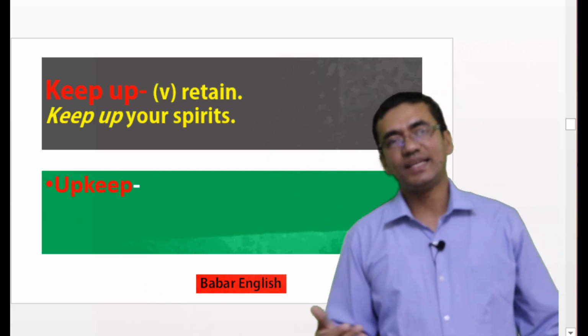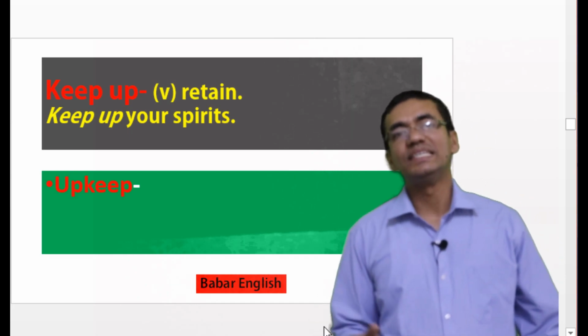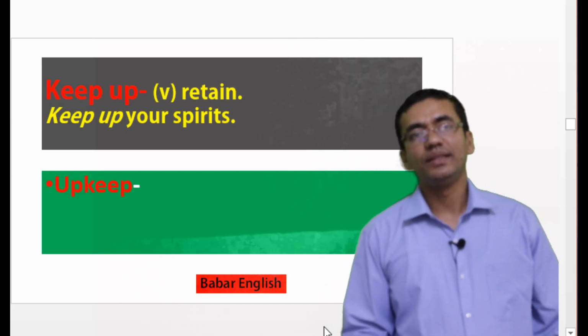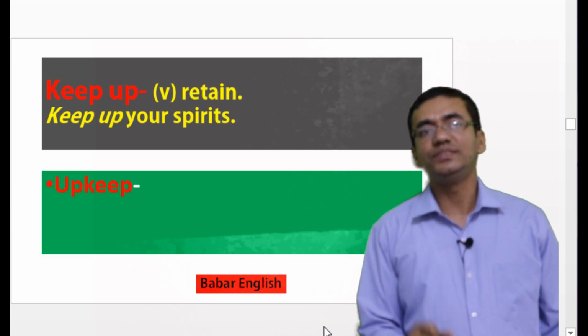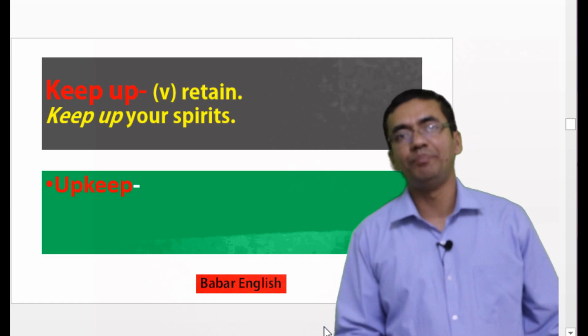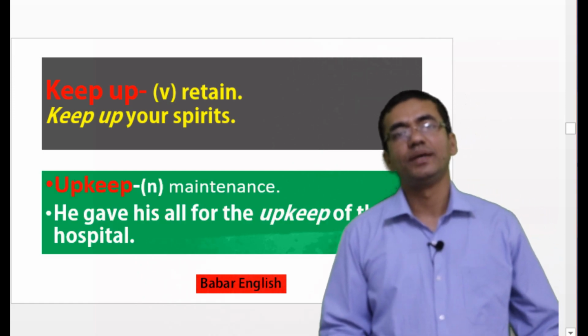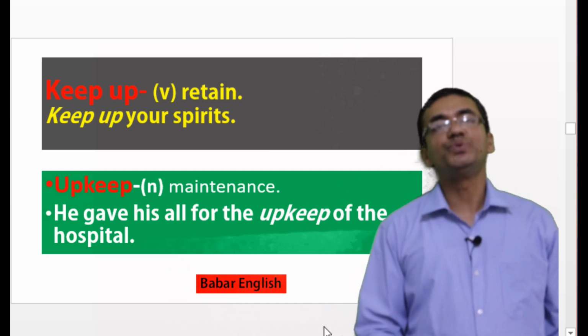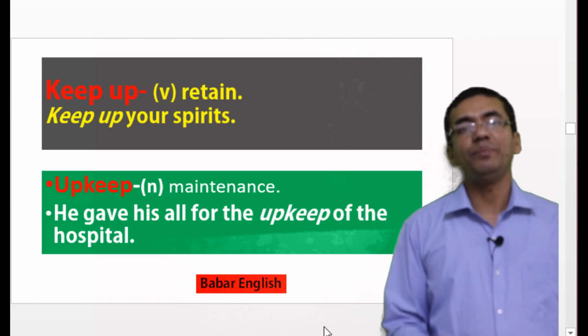Let's move to our next phrase. Our next phrase is keep up. Keep up means retain. So we can say that keep up your spirits. If we invert this word, it will become upkeep. So what is the meaning of upkeep? Upkeep means maintenance. Suppose we can put it in a sentence. He gave his all for the upkeep of the hospital.